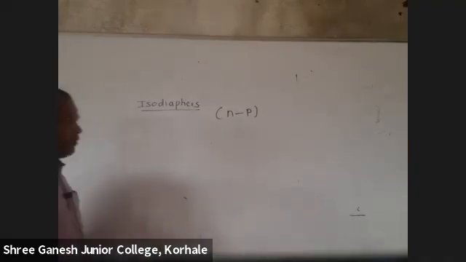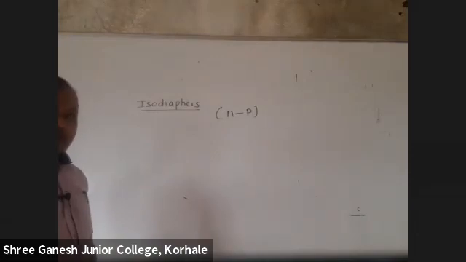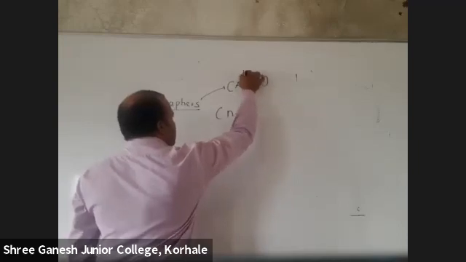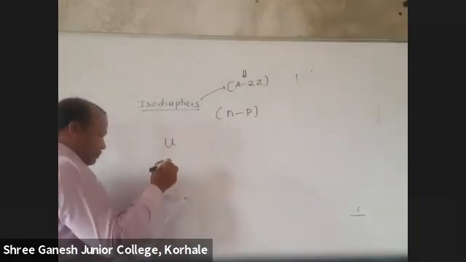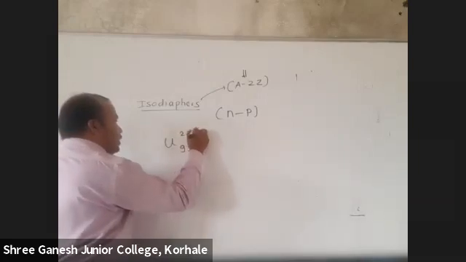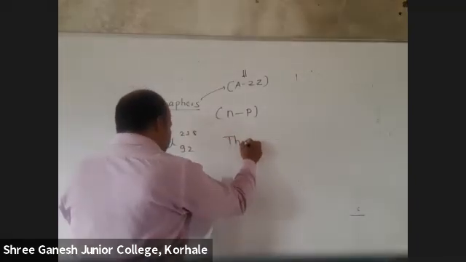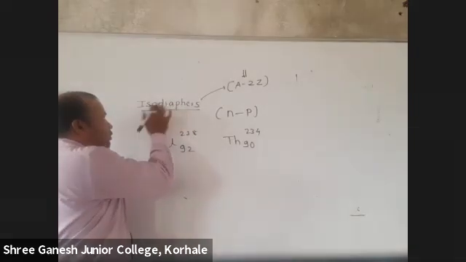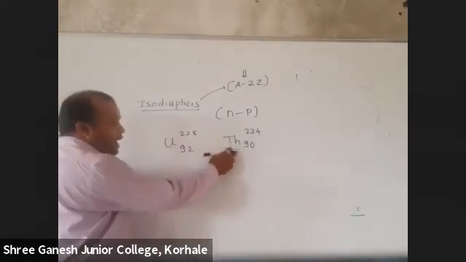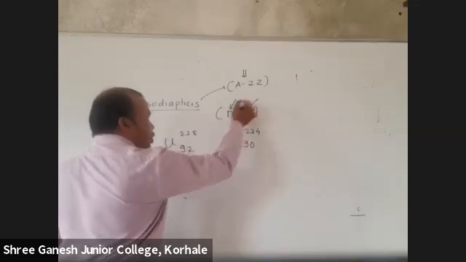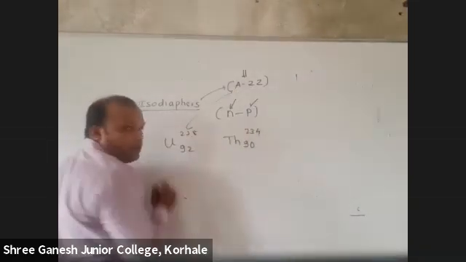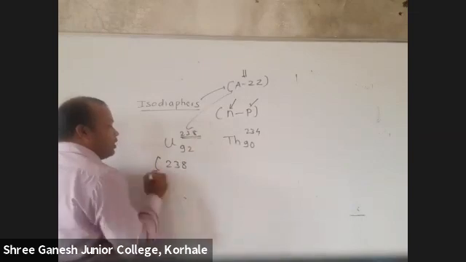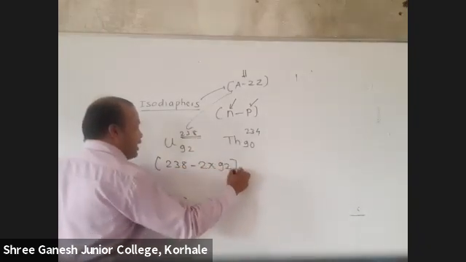Okay. Now, for that, I had given one formula. Do you remember that formula? A minus 2Z. Okay, tell me. Suppose this is uranium 92 238 and this is thorium 90 234. In the exam, they will ask which of these are isodiaphers. Now to check which are isodiaphers, we take neutron minus proton. But instead of this, you can use this formula. A minus 2Z, where A is the mass number, minus 2 into 92. What will be the difference?